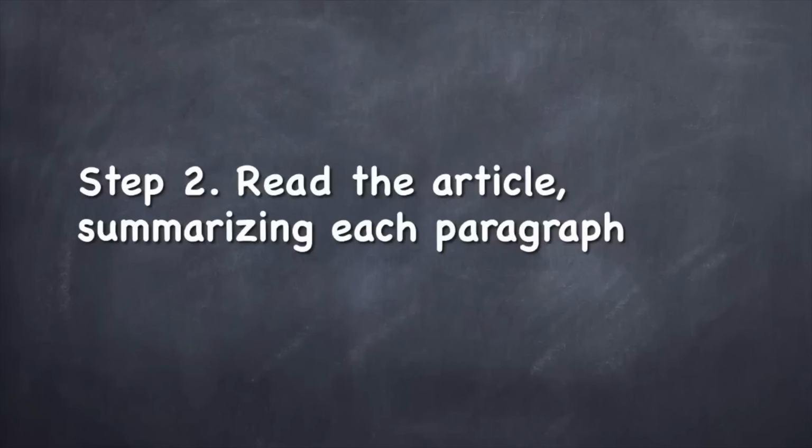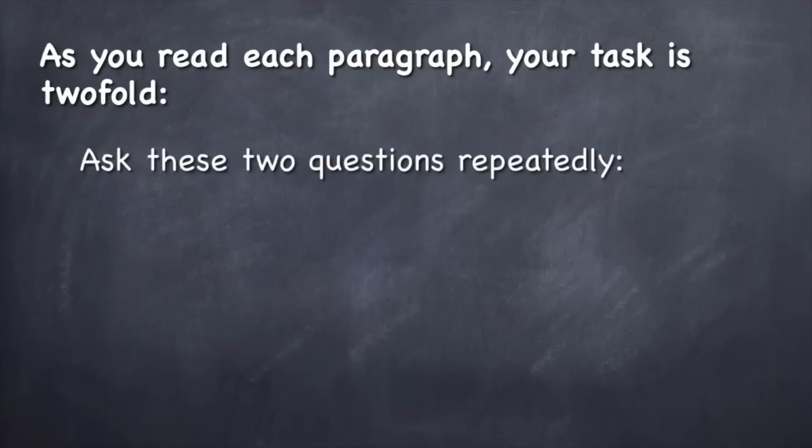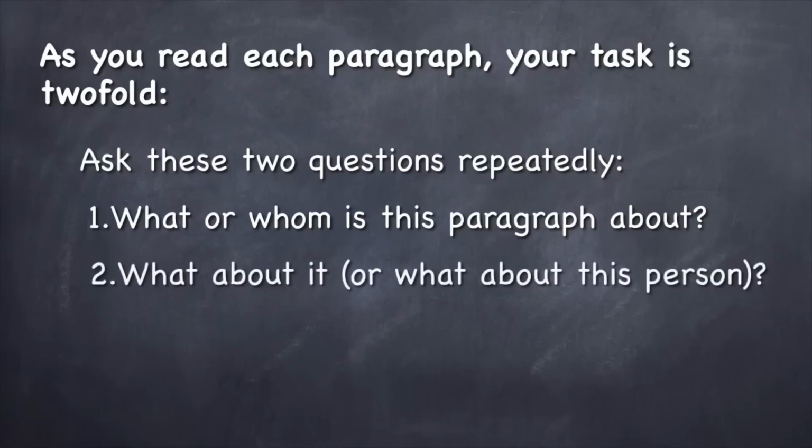Step 2. Read the article, summarizing each paragraph. As you read each paragraph, your task is twofold. Number 1, you should ask these 2 questions repeatedly. What or whom is this paragraph about? That's number 1. And 2, what about it? Or what about this person that this paragraph is about? So what is it and what about it?